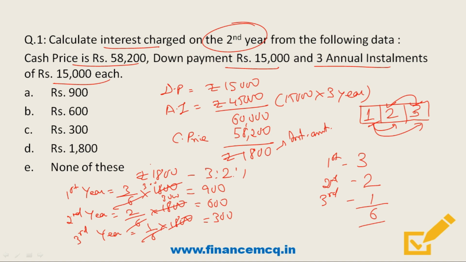So friends, the question is asking the interest charge for the second year. So that is 600 rupees. So the correct answer will be option B, 600 rupees. So friends, let's do one more question from this topic.